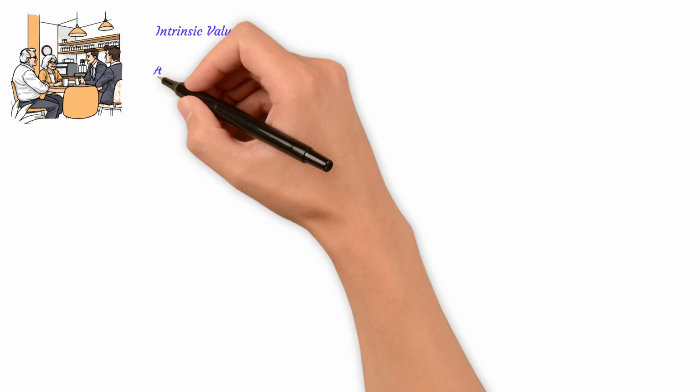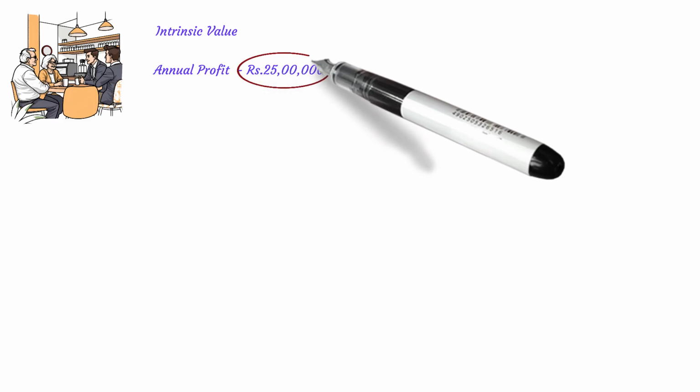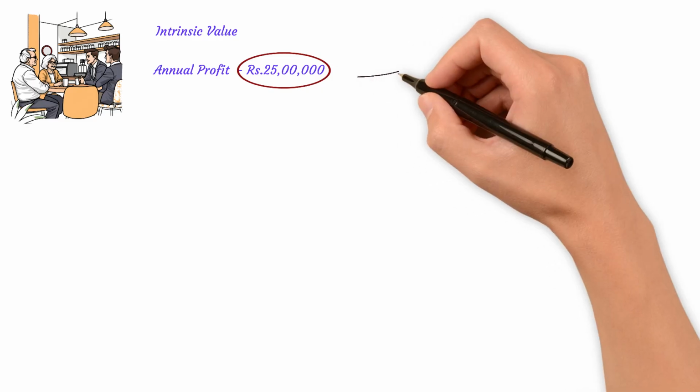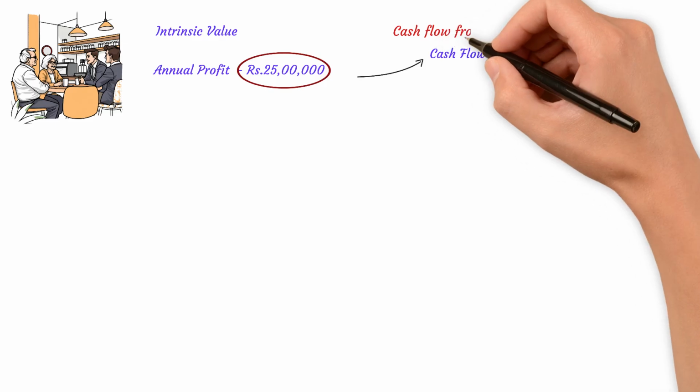The cafe earns a yearly profit of rupees 25 lakhs. We also observed that most customers pay through cash or UPI with very little credit involved. This means that the reported profit is largely converted into actual cash flow. In financial terms, this is called cash flow from operating activities.